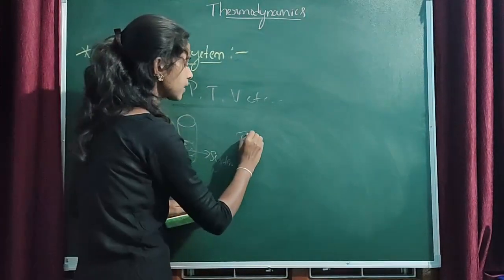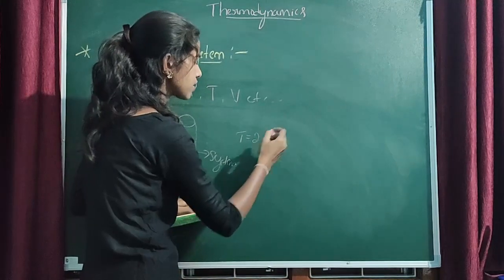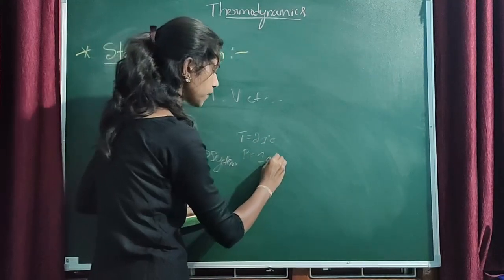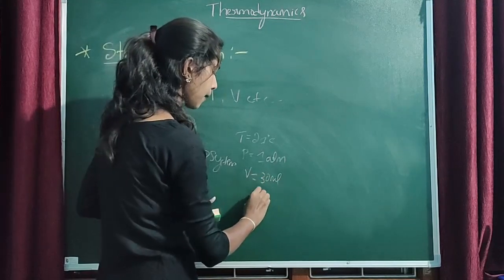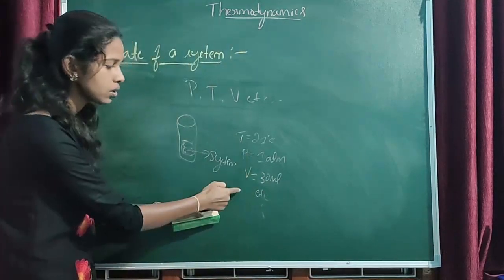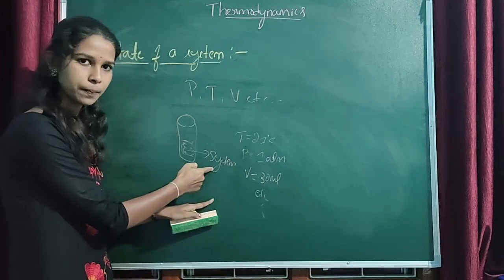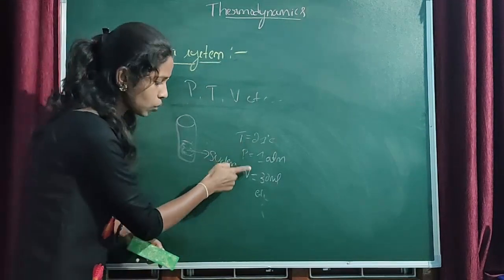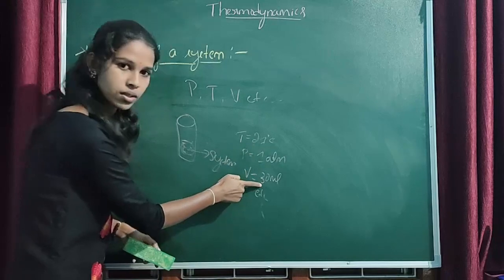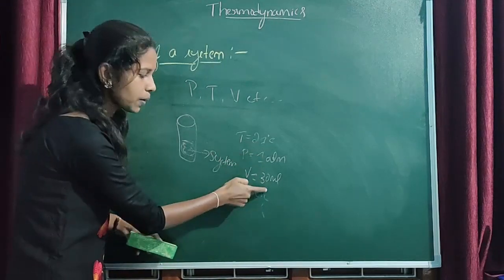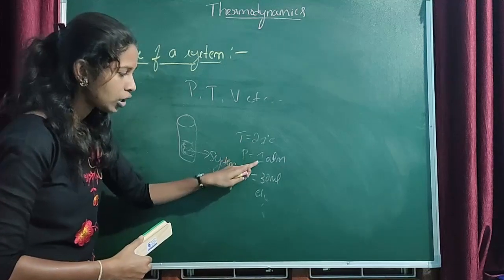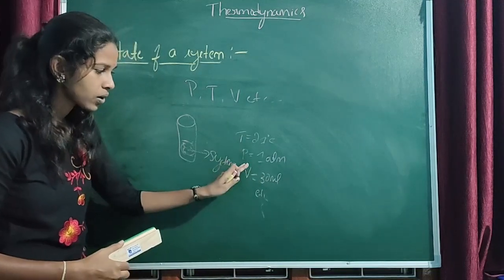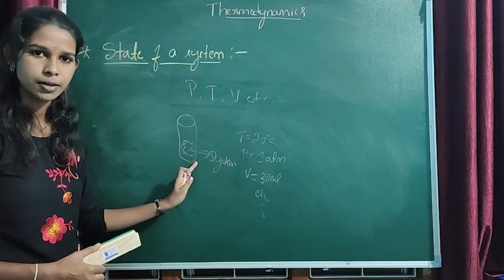For example, it has a temperature of around 27 degrees Celsius, pressure of 1 atmosphere, volume of around 30 ml, etc. So these are all the macroscopic properties of this system. These macroscopic properties have definite values, right? So these values represent the state of the system. These values of the macroscopic properties are nothing but the state of the system.